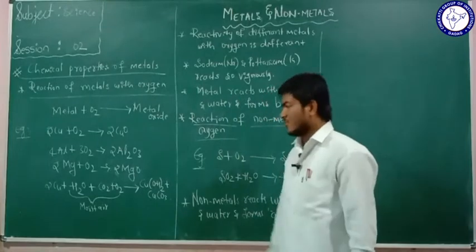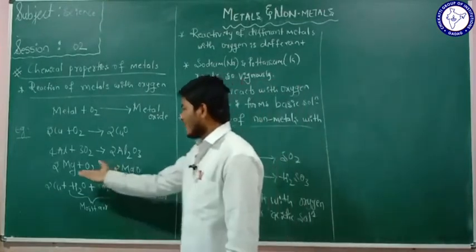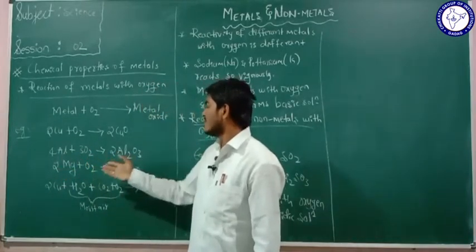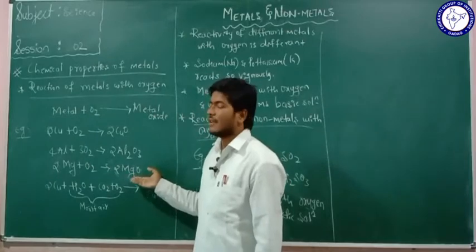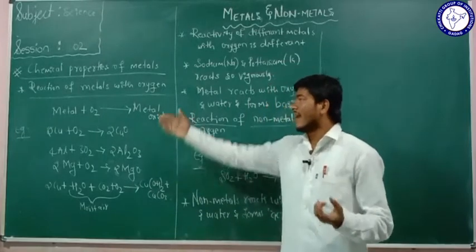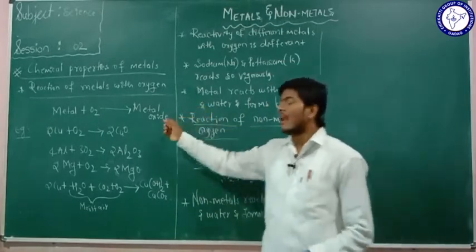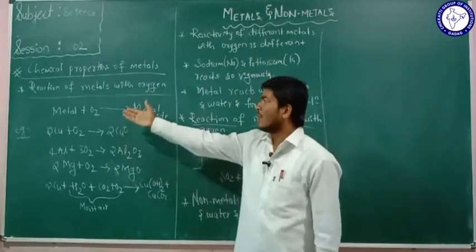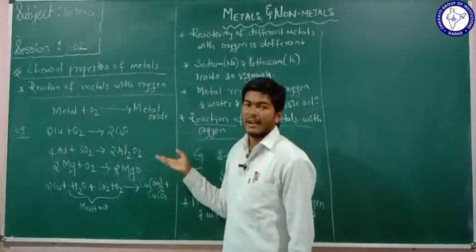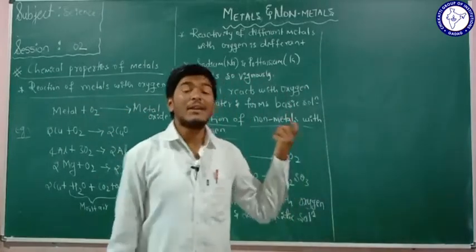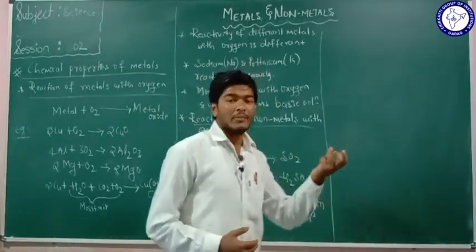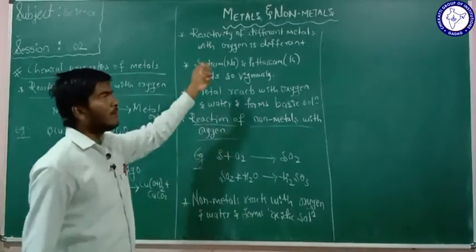As an example, when magnesium, Mg, reacts with oxygen, it forms magnesium oxide. So in general, any metal you take, when it reacts with oxygen, forms a metal oxide. Have you got it? But the reactivity of metals is very different from one another. For example, take sodium or potassium.